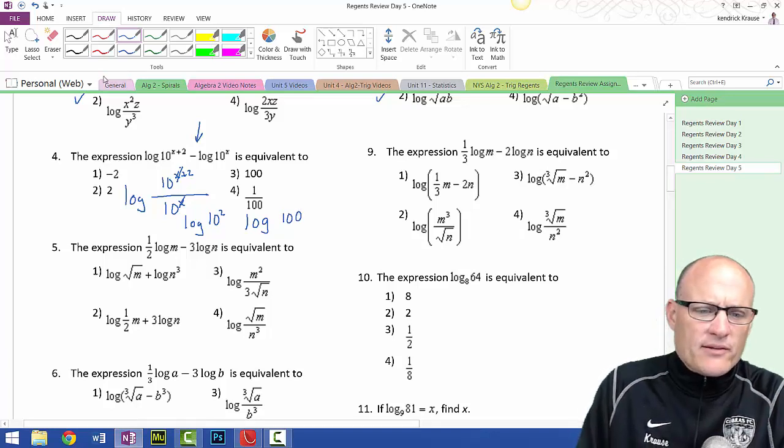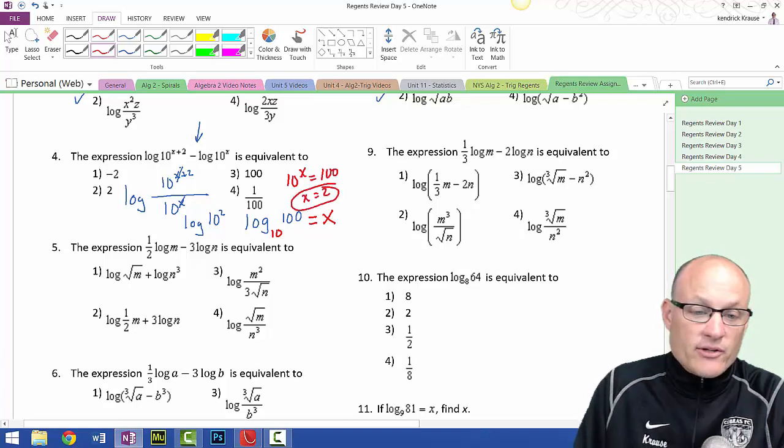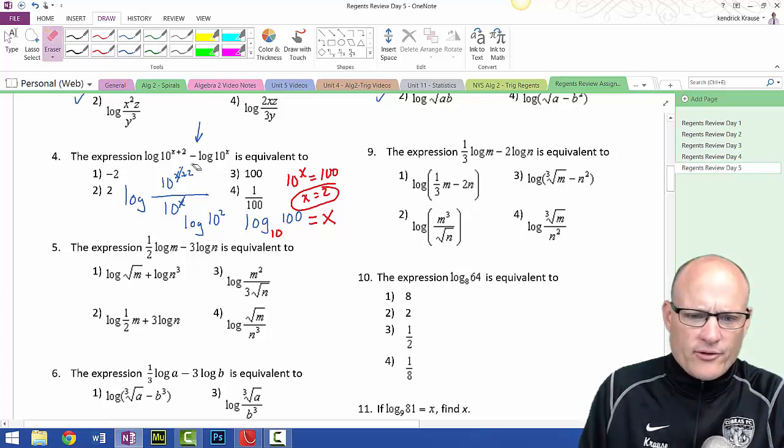Well, what's my base? My base is 10, even though they don't tell me that. So this one just gives me log base 10 of 100. So I can go 10 to the x equals 100, or x is equal to 2. Now, some of you are going, yeah, whatever, Krause. No way in the world I'm ever going to remember that one. That's actually a pretty tough problem.